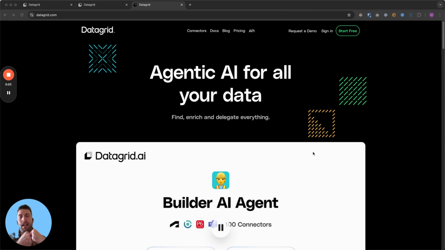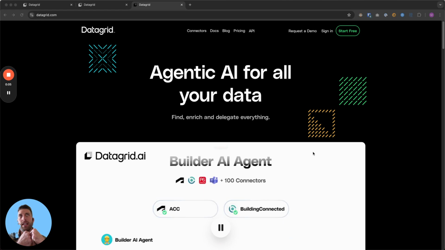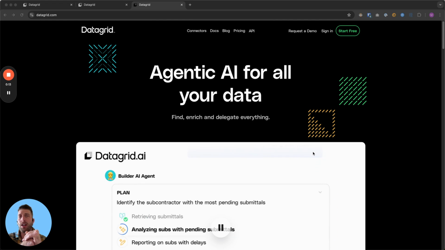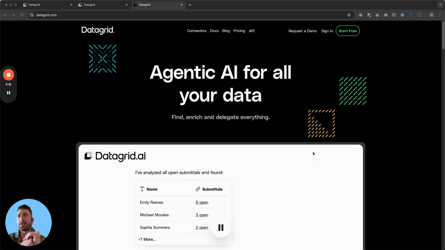Gemini 2.5 just dropped. We put it into DataGrid. And so I wanted to show you how I used it to solve a problem that everyone shares, which is that most of the advice online these days is just too generic and oftentimes comes from people who are only trying to sell you something.